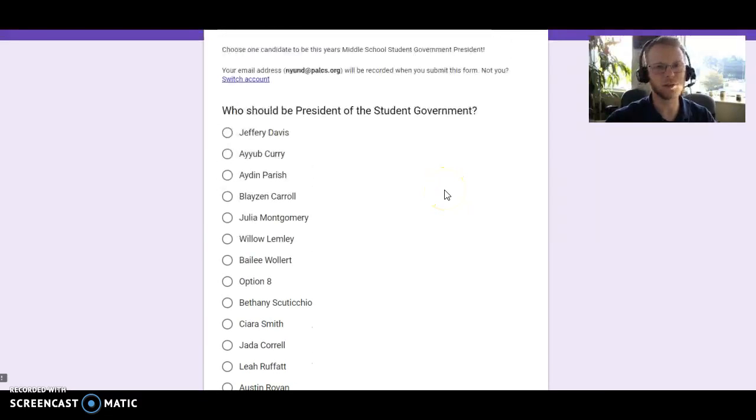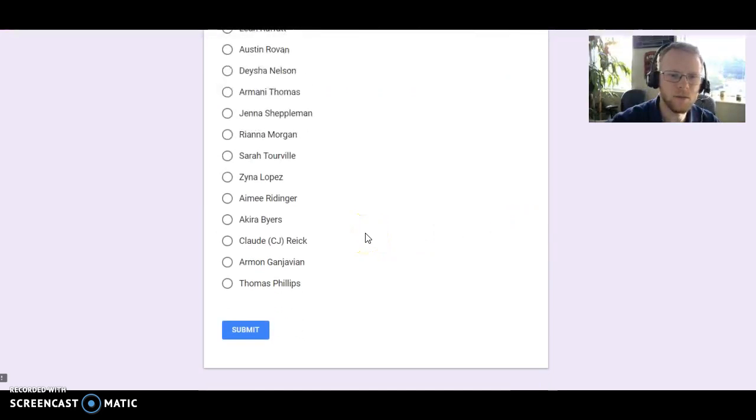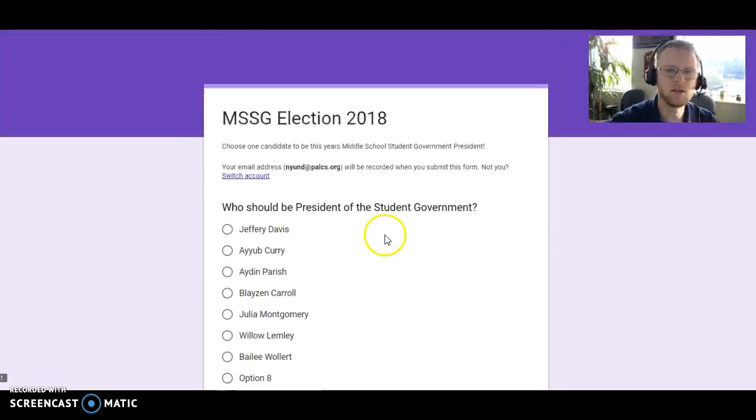There's a lot of people to choose from, but everybody only gets one vote. So you have to pick one. So that's everyone. That's how it goes. The polls will be open this week, and I'll have it lock up at about 11:59 p.m. on Friday night. So you have Monday through Friday to vote.